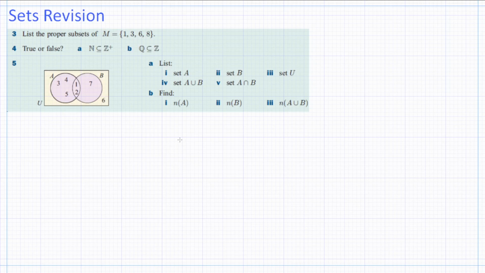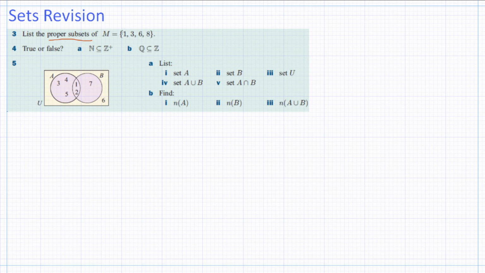Okay, so here we go for part 3 of our revision. Now, number 3: list the proper subsets of set M, {1, 3, 6, 8}. Now, proper subsets are basically sets which are not exactly the original set, but they are subsets of it.